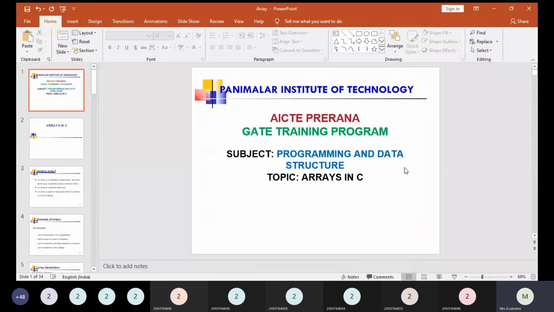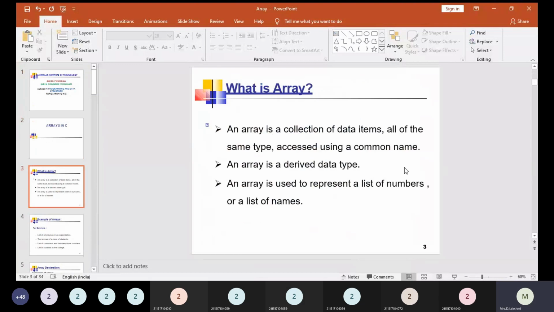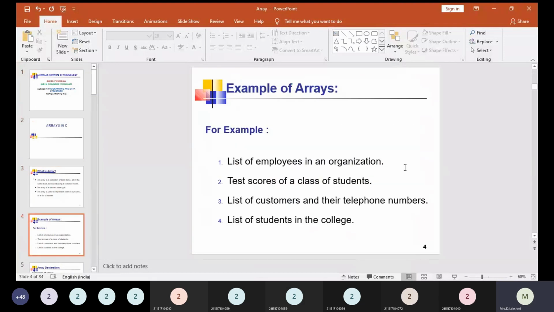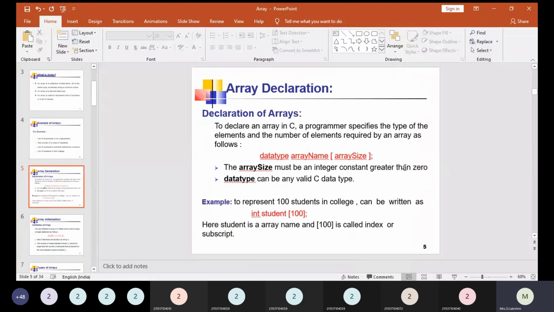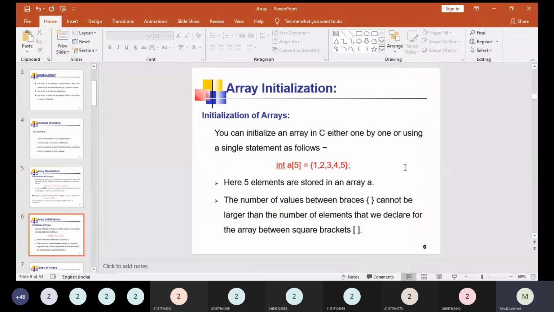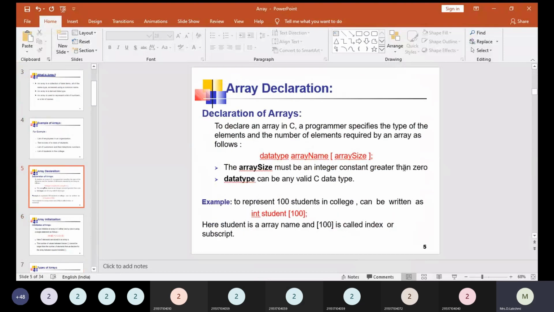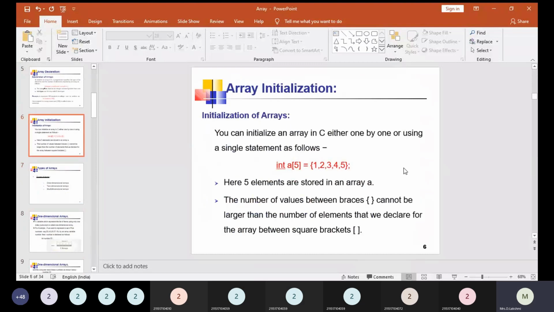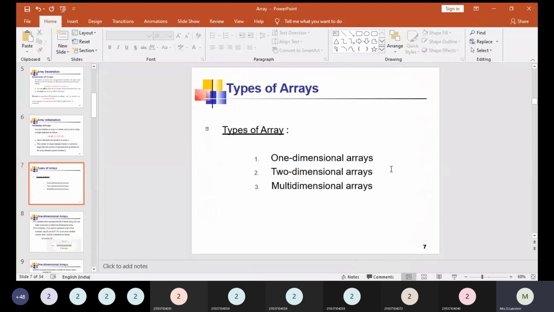So far we have discussed what an array is, the definition of an array, and examples of arrays. We saw how an array can be declared initially. The normal declaration belongs to the single dimensional array type, and we have seen the example here. And how can the array be initialized? The initialization of an array is an important thing to remember. Whenever we want to give a set of elements initially, during declaration itself, we can initialize the values for the array.